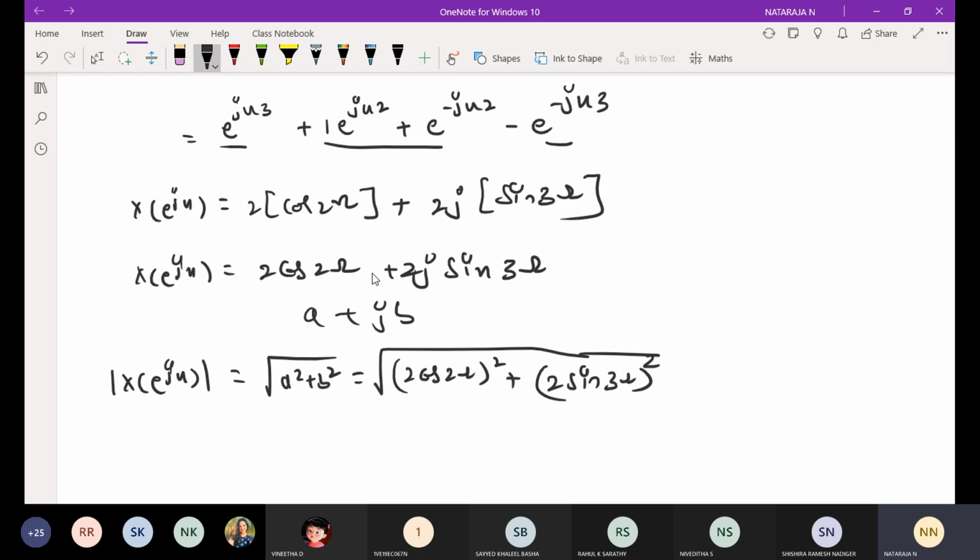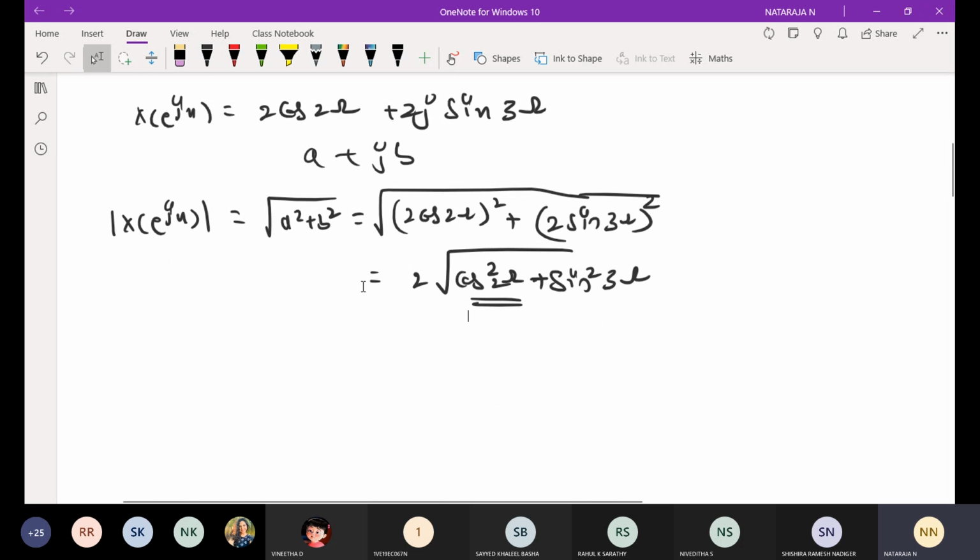Taking out 2, we get 2 root of cos square 2 omega plus sine square 3 omega. This is my equation for the magnitude.